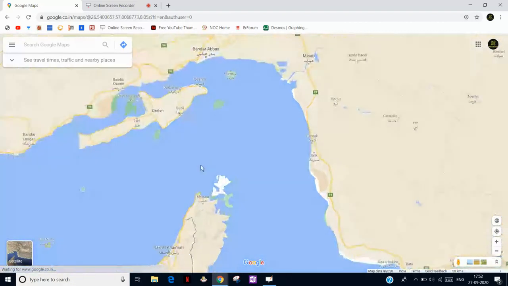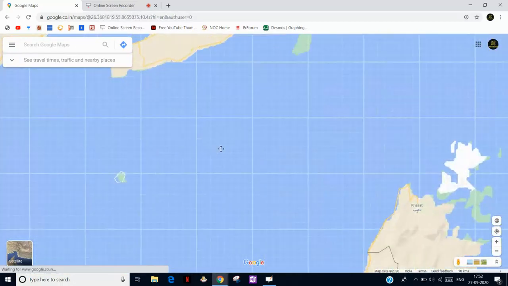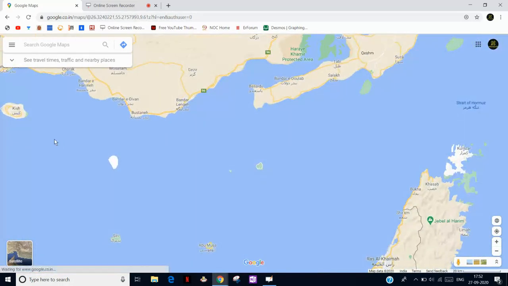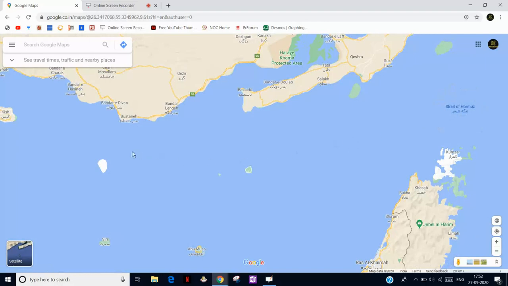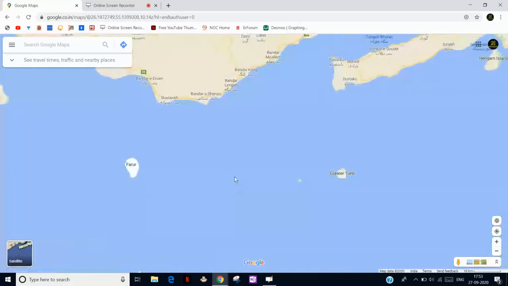This is very narrow, as I'm telling you. I'm going to show you this by zooming out. There were some small islands also here, so there are chances of collision between two ships. So the trade here is very slow. All the oil ships are very heavy, so the ships move very slowly so that they will not strike any island or another ship.